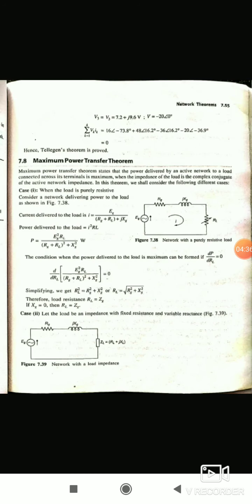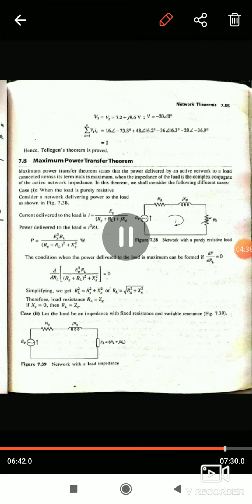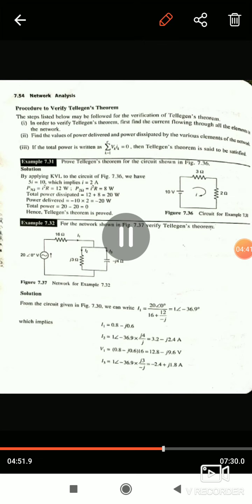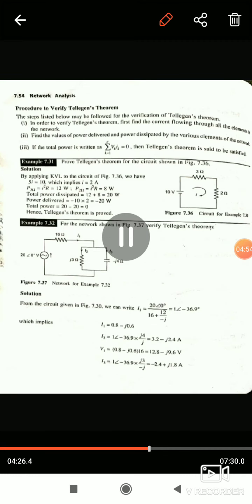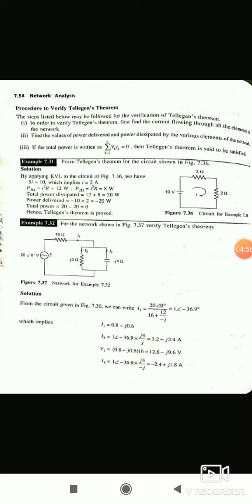Power in the 3 ohm resistance is i square R, that is, 2 square into 3, 4 threes are 12. Next, power in the 2 ohm resistance is i square into 2, 2 square into 2, 4 into 2, that is equal to 8 watts. Total power dissipated is equal to 12 plus 8, which is 20. Power delivered is minus 10 into 2, which is equal to minus 20 watts.